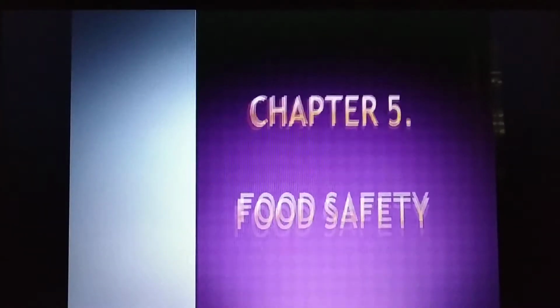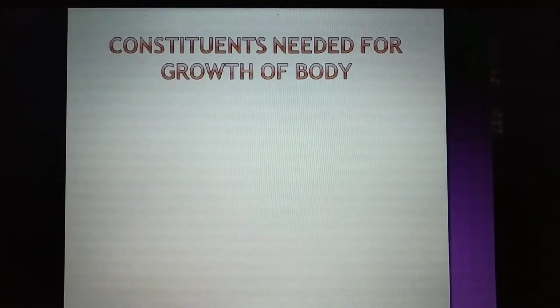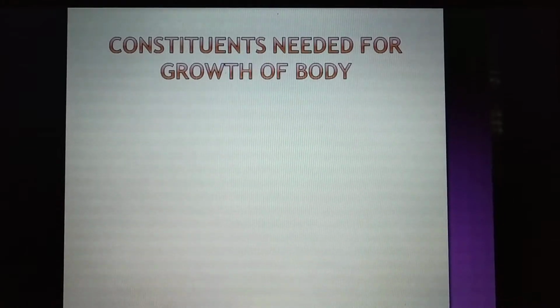We have already finished the fourth chapter in the previous video, where we studied nutrition in living organisms. So coming back to the fifth chapter, let us see what is there in this chapter. Let us start our chapter 5, food safety. It's a very interesting chapter, children. You'll definitely enjoy it.